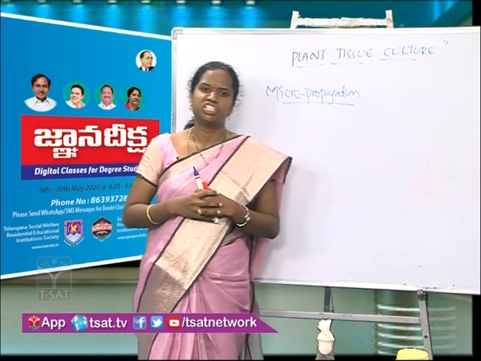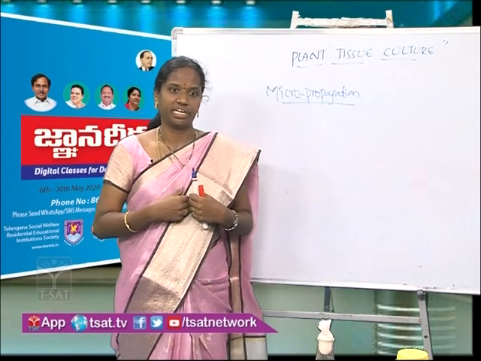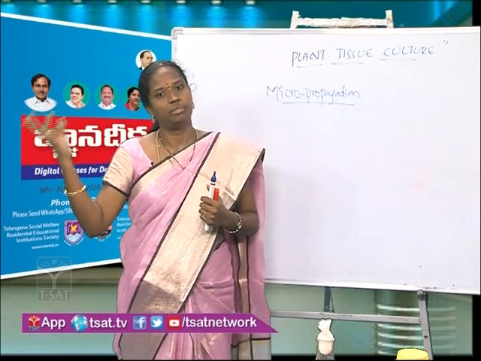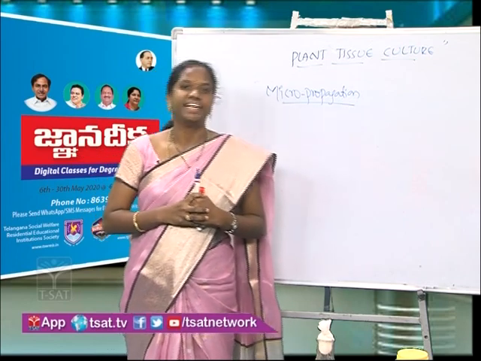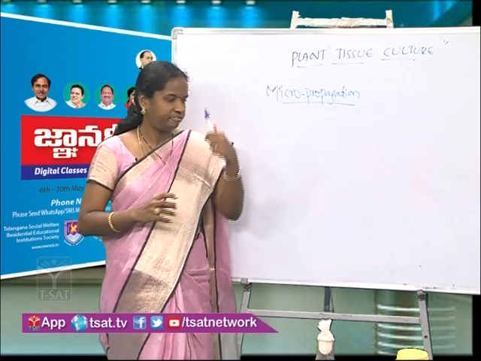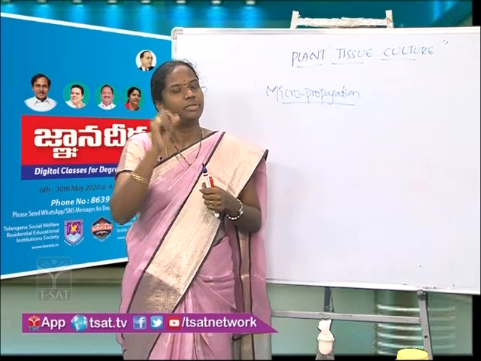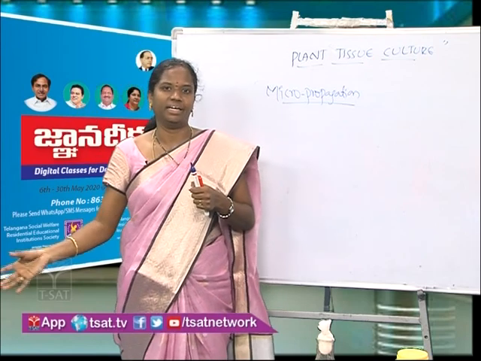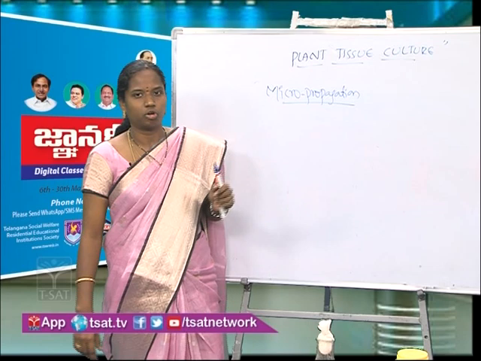What are endangered plants? Those which are present right now, but if we don't conserve them, they may be lost, they may become extinct. Such plants are called endangered plants. If we get a small part of an endangered plant, we can develop it into a big plant, so that we can conserve them. That is one use of micropropagation.